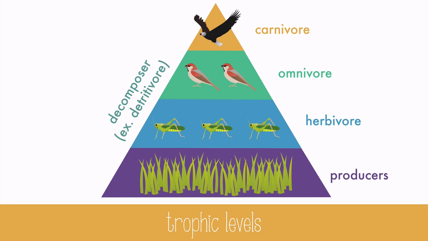Each trophic level on this pyramid indicates the organism's position in a sequence of energy transfers. Producers are at the bottom because they support all the levels above. They get their energy from the sun, and that energy gets transferred to the organisms that consume them.